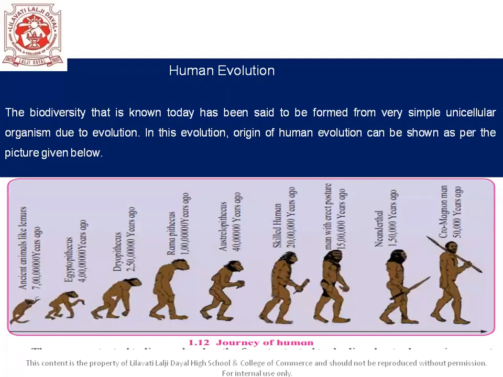Then we have human evolution. The biodiversity that is known today has been said to be formed from a very simple unicellular organism due to evolution. In this evolution, the origin of human evolution can be shown as per the picture which is here in front of you. Look at the evolution that they're talking about, students. See, starting from here, growing, developing again, see here, and finally this. So this is the journey of human. All right.